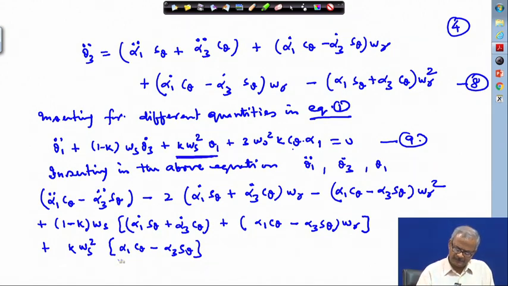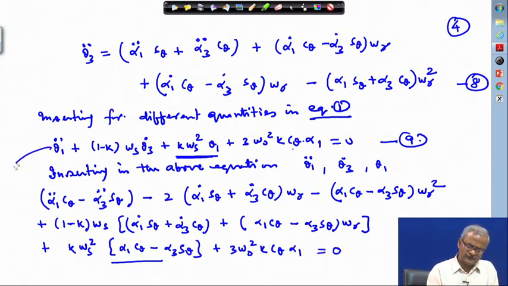This particular term is written here in this place, equal to 0. So, this has got converted here into this format.